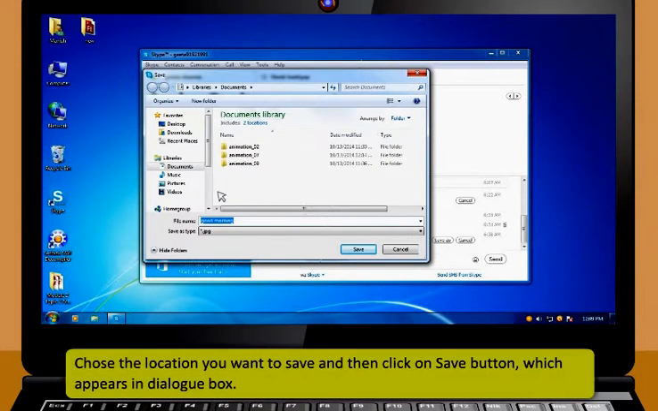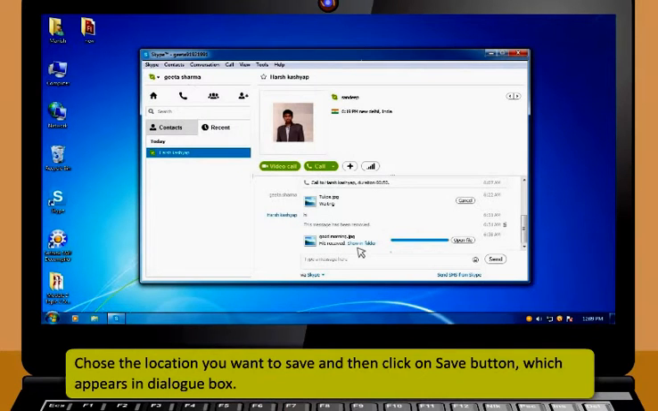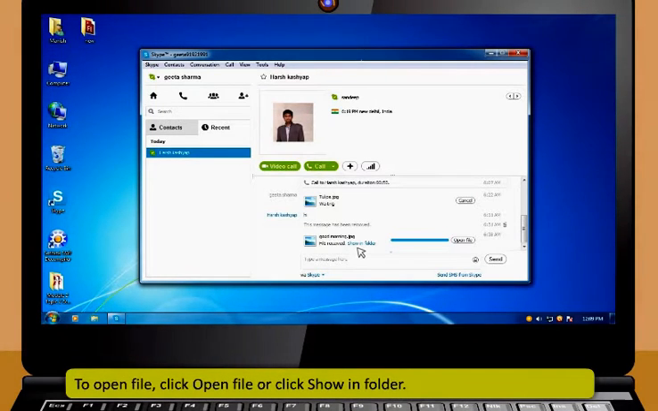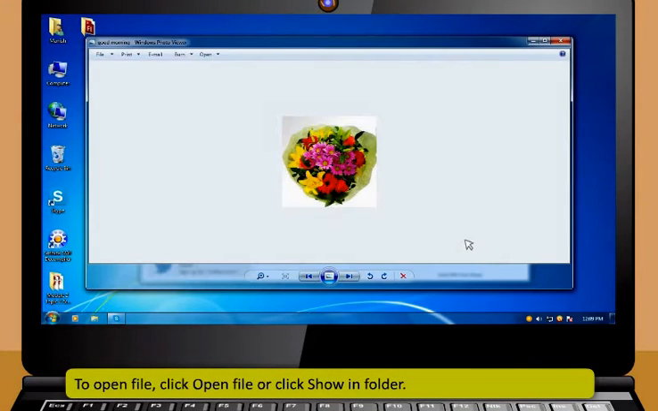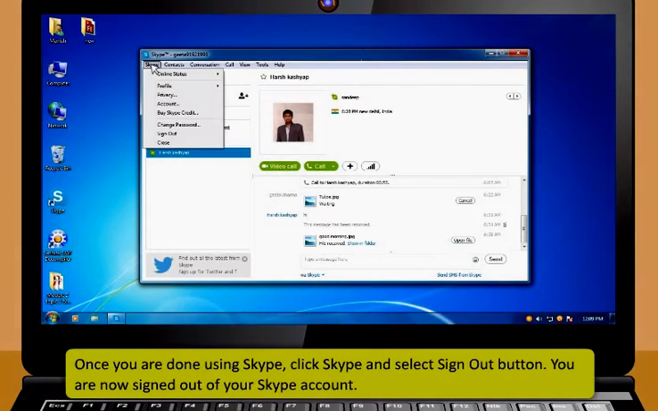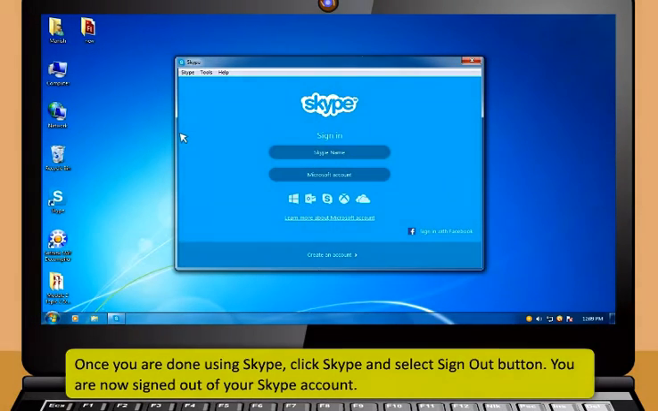Choose the location you want to save and then click on Save button, which appears in dialog box. To open file, click Open File or click Show in Folder. Once you are done using Skype, click Skype and select Sign Out button. You are now signed out of your Skype account.